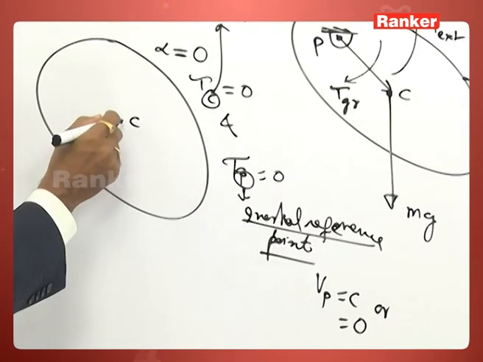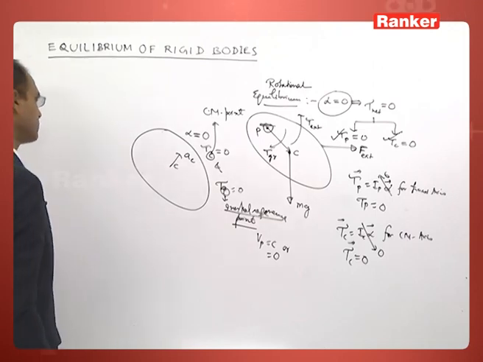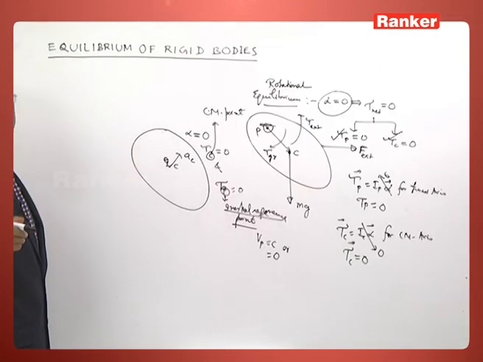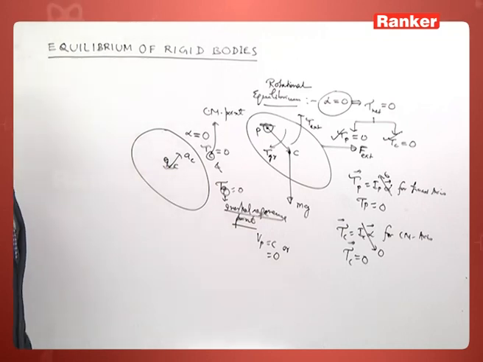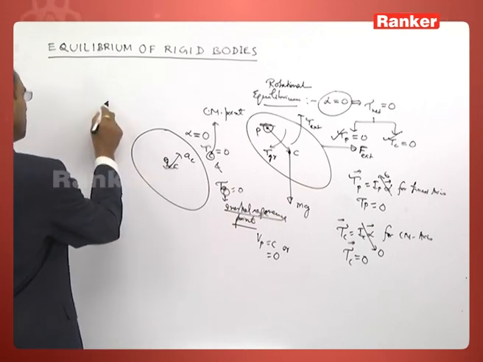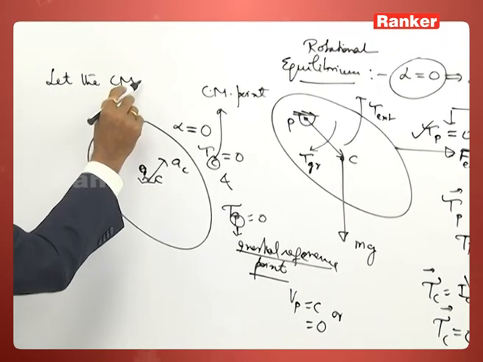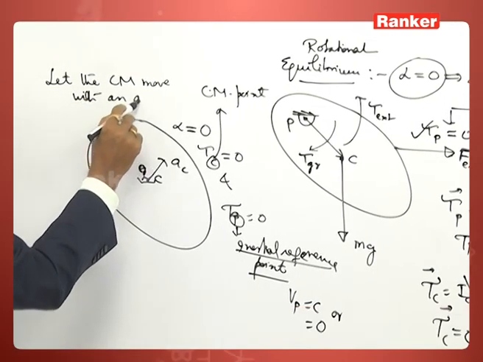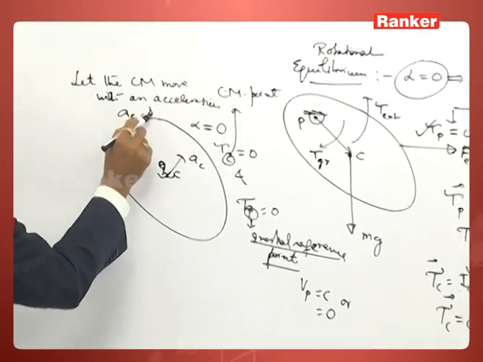For instance, center of mass acceleration is AC. When you stand on the center of mass, you have to impose a pseudo force because you are standing at the center of mass which is accelerating. So this is a non-inertial frame. Let the center of mass move with an acceleration AC say.